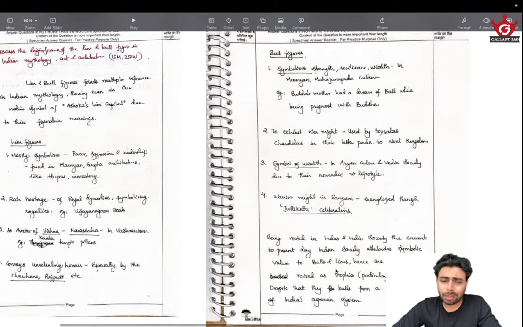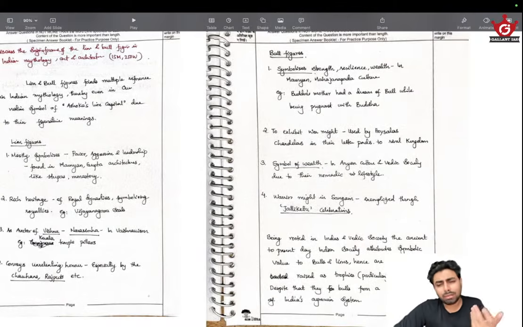And then we could say as a conclusion, I don't say this conclusion is particularly good, but you will get an idea. As in, being rooted in Indus and Vedic society, the ancient to present day Indian society attributes symbolic value to bulls and lions, hence they are often raised as trophies. Yes, particularly bulls. In Tamil Nadu, in Kerala also, the bulls are raised as trophies showing the family might. Things like that are still practiced today. So bulls form a core component. Other than that, bulls being a draught animal, it forms a core component of India's agrarian system.